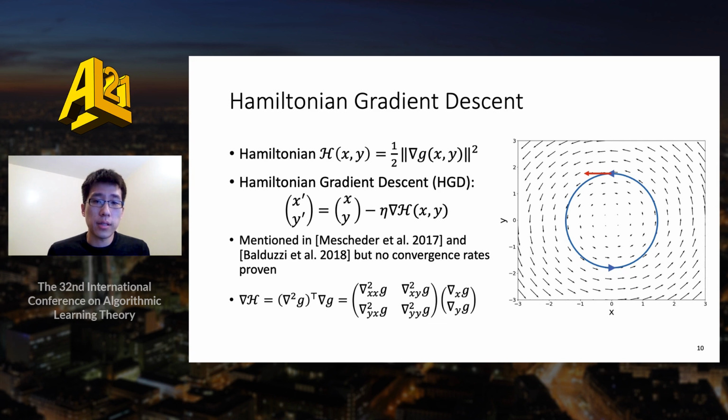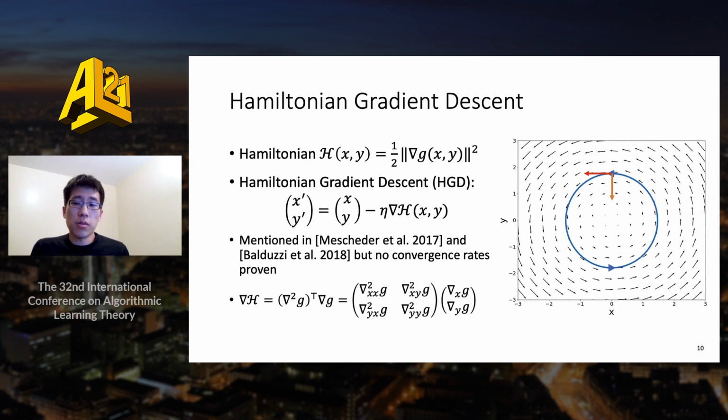Which is gradient descent on the Hamiltonian. We abbreviate Hamiltonian gradient descent as HGD. In the picture from before, where GDA moves along the red arrow, HGD moves in the direction of the orange arrow. This algorithm was mentioned in Mescheder et al. and Balduzzi et al., but they did not prove convergence rates.